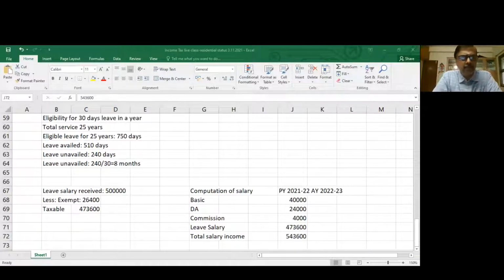See, income tax, I'll tell you, dear students, I don't know whether I told you earlier. Every one of you should spend at least 1 hour a day, minimum 1 hour a day, on income tax. Whether you study accounts today or law today doesn't matter really, because if you don't do accounts today you can do it tomorrow, or if you don't study law today you can study tomorrow. But income tax, I would suggest all of you go through every day, minimum 1 hour, because there are many provisions involved in this. To get familiar with the provisions and get computational aspects correct, you need a lot of practice. So I would suggest all of you spend quality time every day.